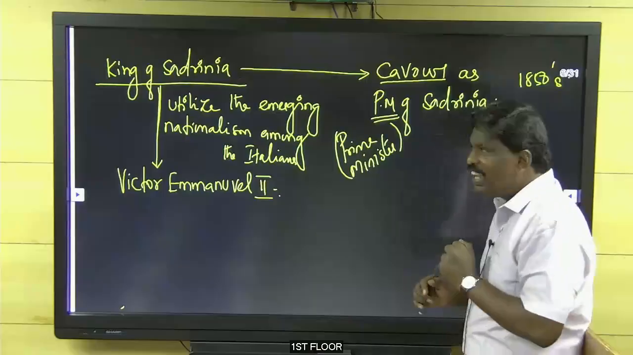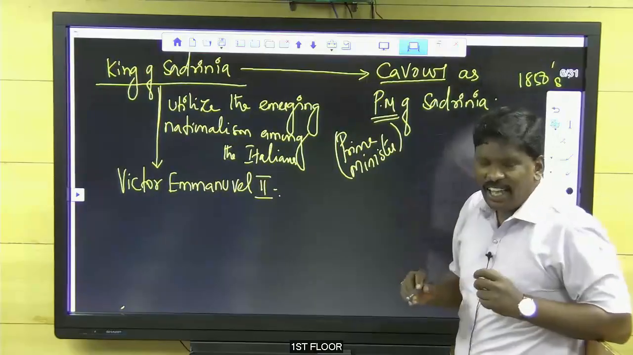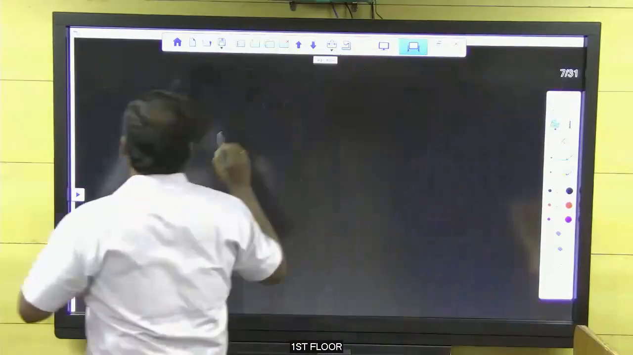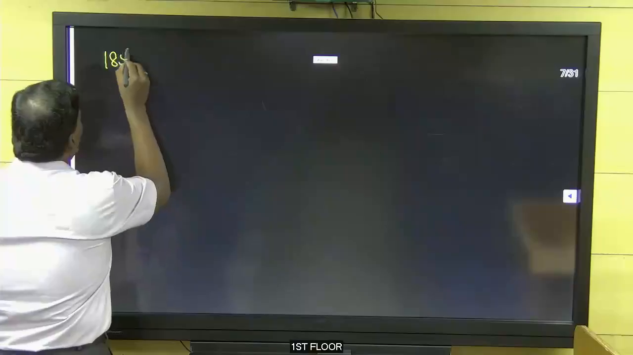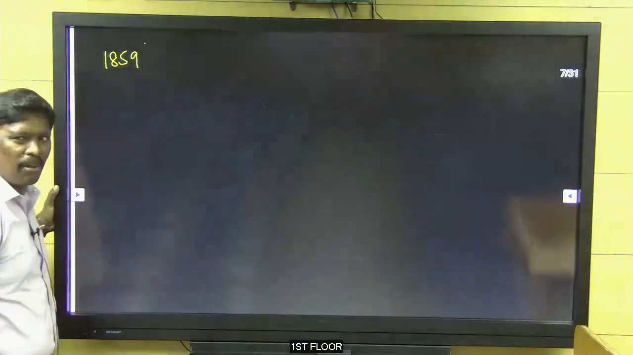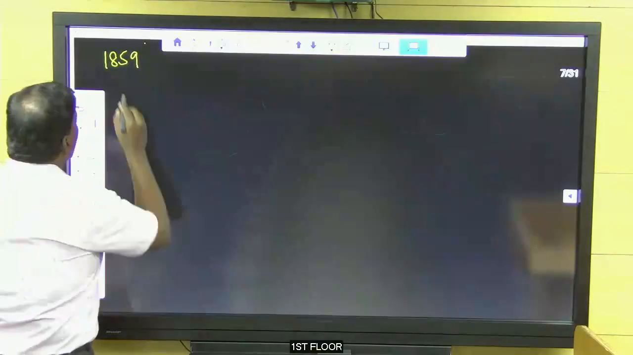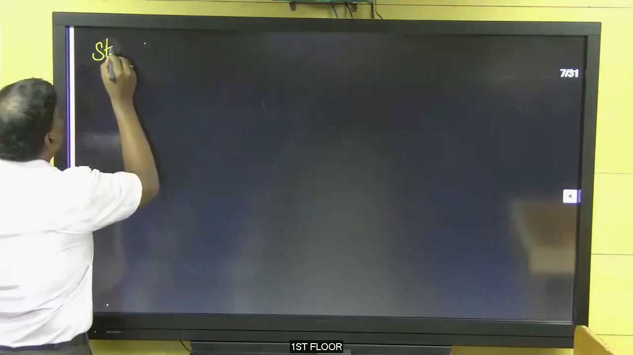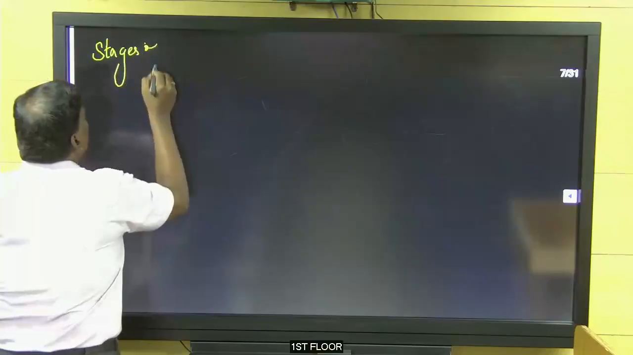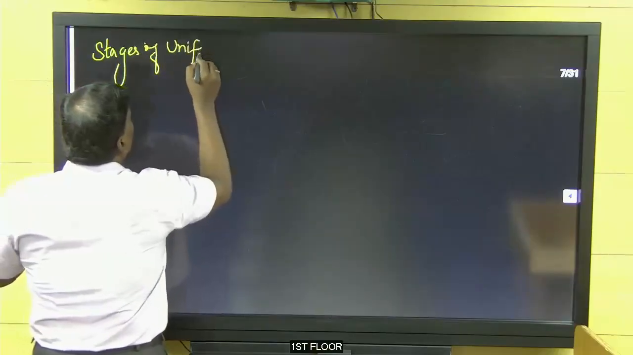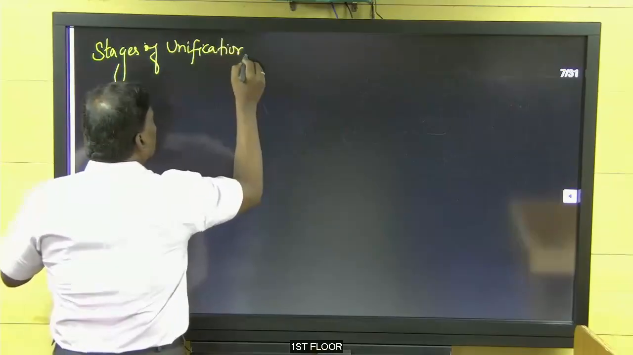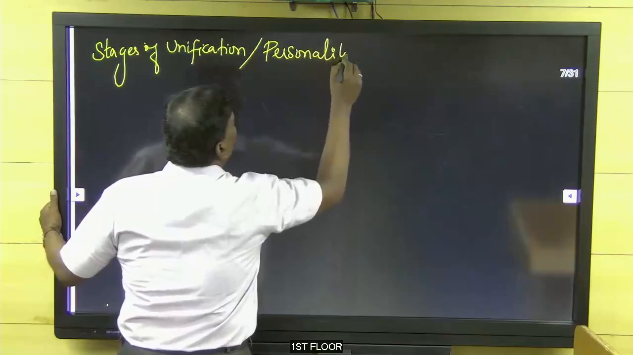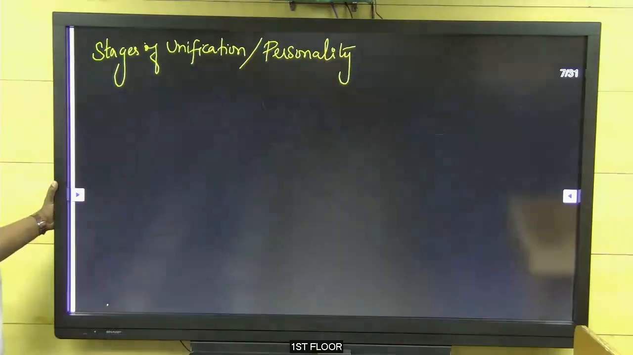And in 1859, the opportunity came for them. Okay. Now we are moving towards the stages of unification, along with personality. Here also personality is involved. Stages of unification.